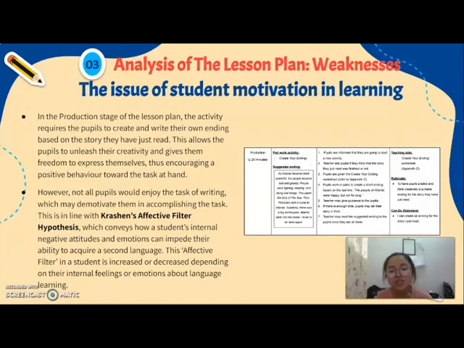When students are not interested in the activity or the lesson, they will not be able to fully participate in the activity, which will be a barrier for them to actually acquire the language. This will cause the students to not learn the language, and it will be hard for the teacher to handle the class if the students are not interested in the lesson. So this is one of the issues that we managed to find from the lesson plan.